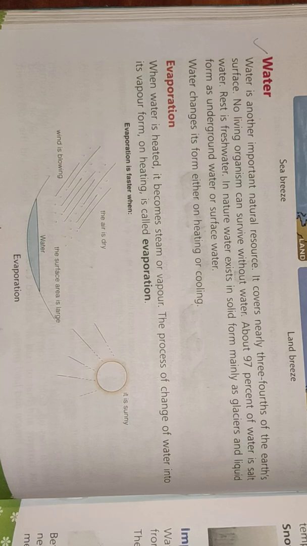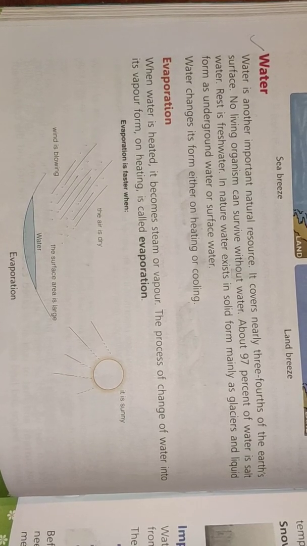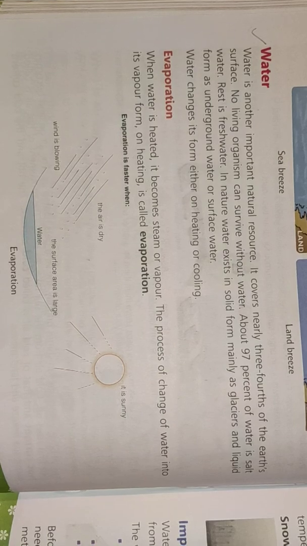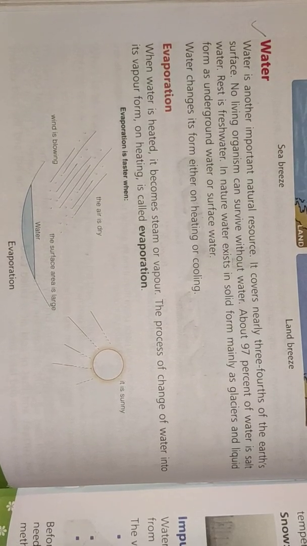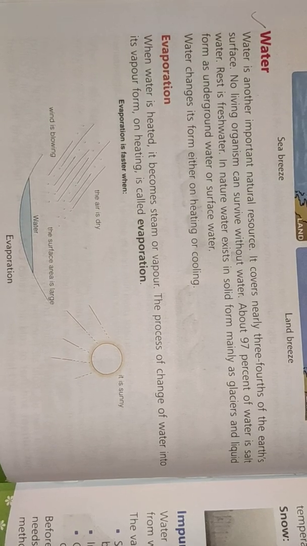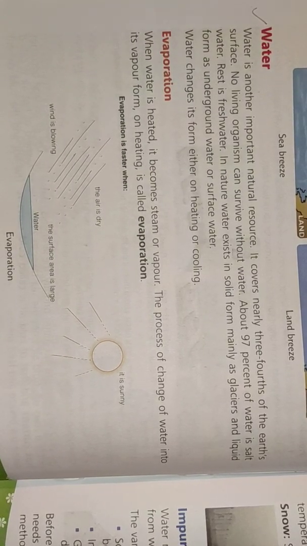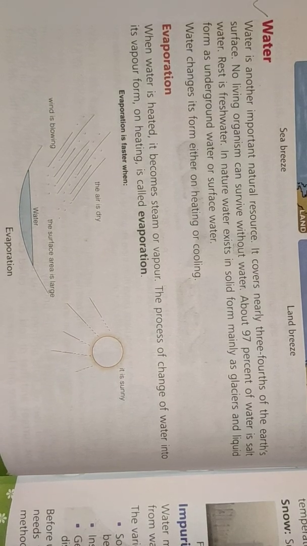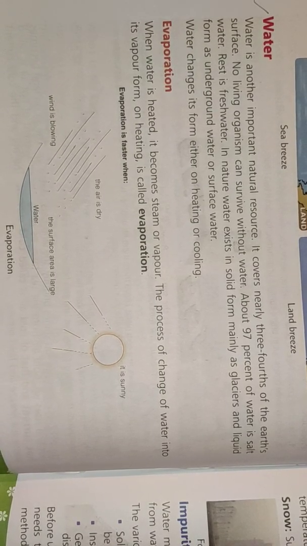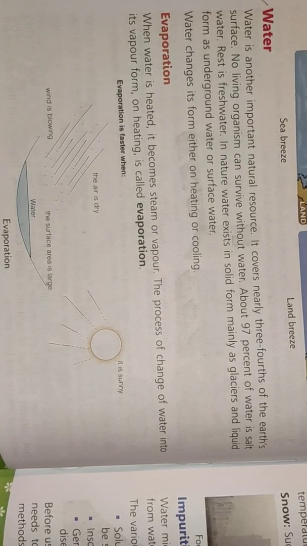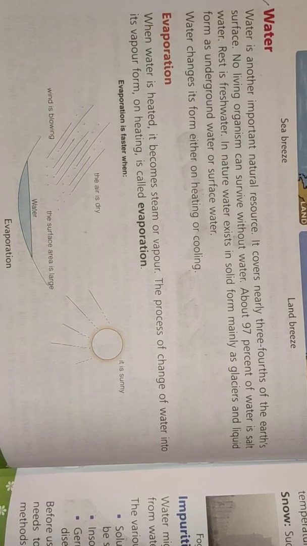No living organisms can survive without water. About 97% of water is salt water. Rest is fresh water. In nature, water exists in solid form, mainly as glaciers, and in liquid form, as underground water or surface water. Water changes its form either on heating or cooling.